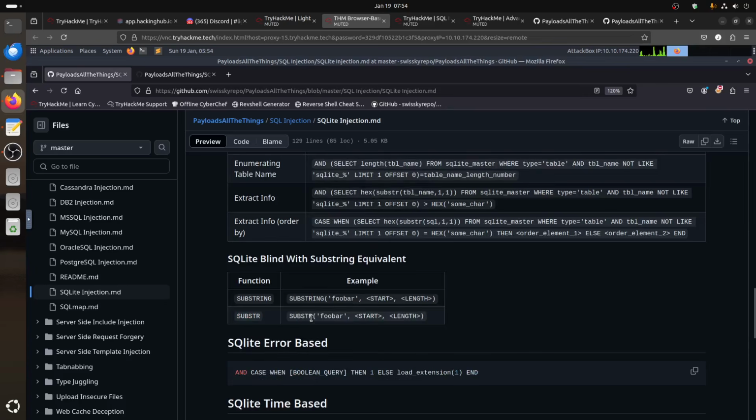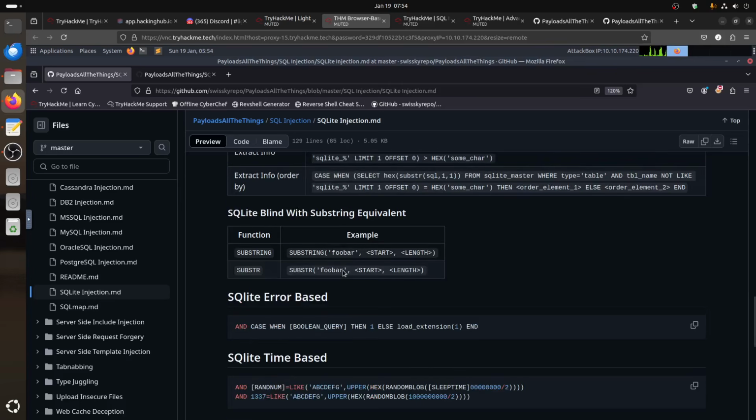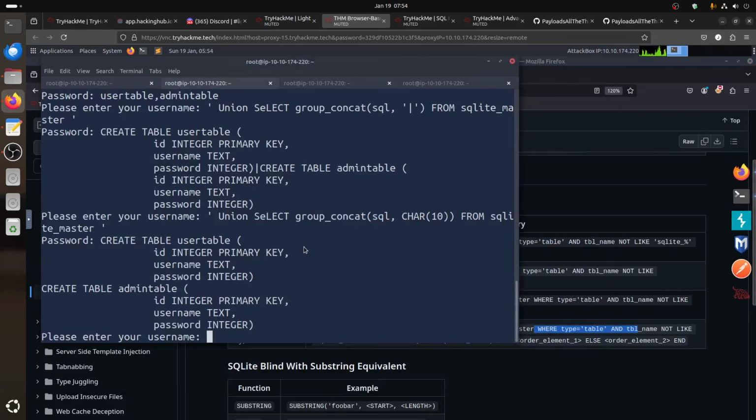SQL blind, SQL base error, SQL time base. We can use, for example, let's do, I mean, this where things make many problems. Let's do what we did already. So let's play with. Yeah, we can keep Smokey. Let's not forget about our friend Smokey. Sometimes we need to keep him so we can play with him for a bit.